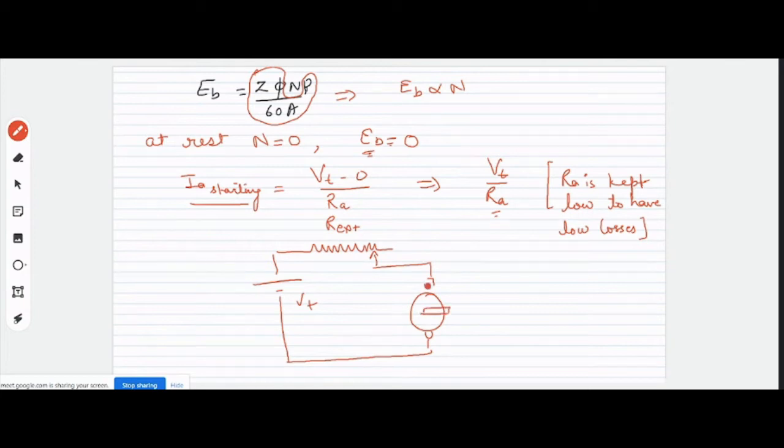So because of this external resistance, if RA is the resistance of this armature circuit, your IA is restricted not only by RA, but by RA plus R external. So that's why we will be able to limit the starting current. Gradually, as your motor develops speed, and because of which the EMF will be developed, we will keep on removing this resistance, and as your motor achieves a final speed of around 90%, then we'll cut all the external resistance, and your motor will be connected directly to the terminal voltage.